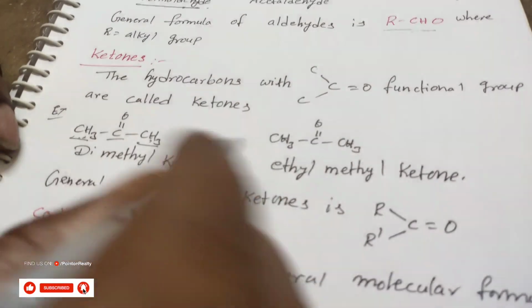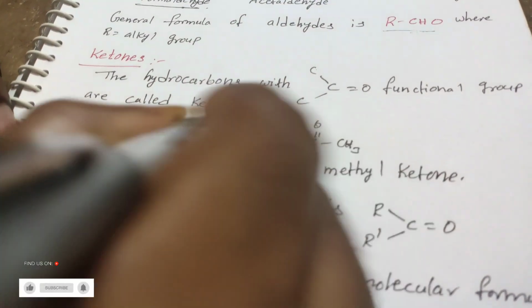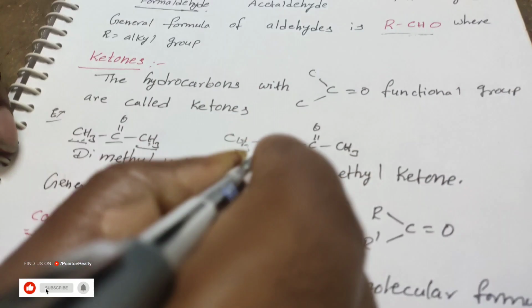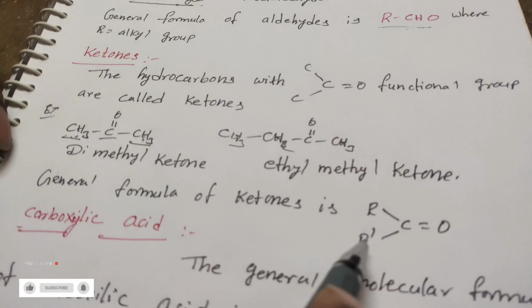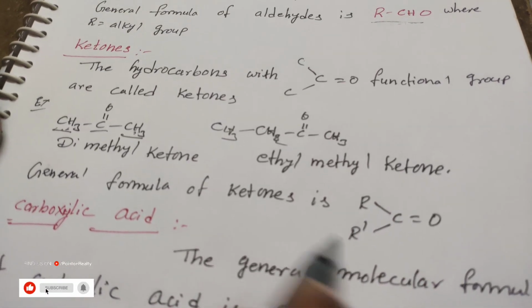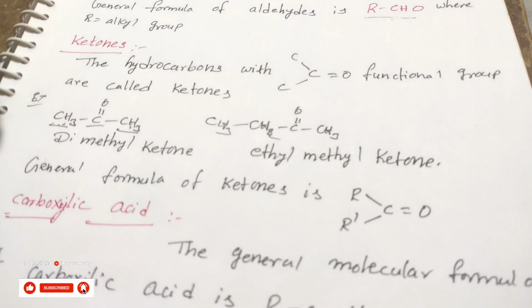And next is ethyl methyl ketone. The general formula of ketones is R-C double bond O-R prime, where R is any alkyl group.